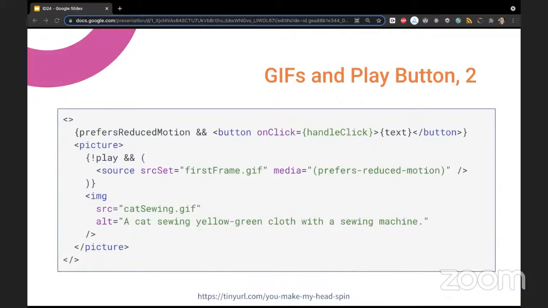And if the play is false, then we are showing or adding the source element with the actual GIF there.